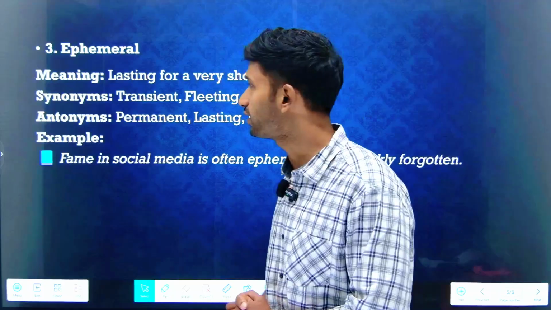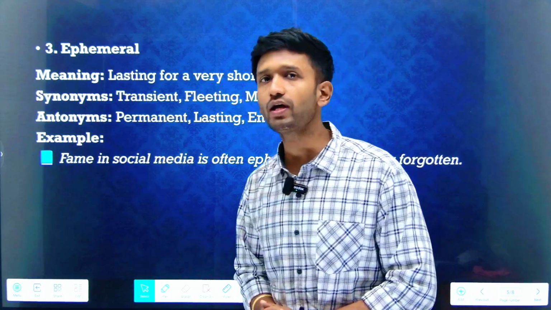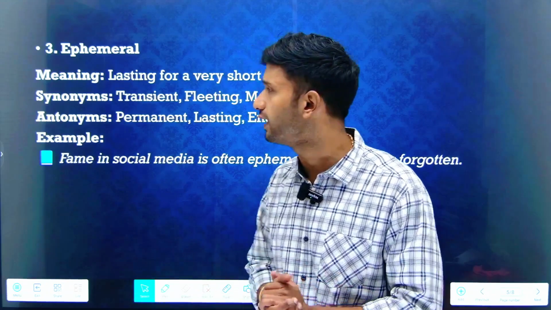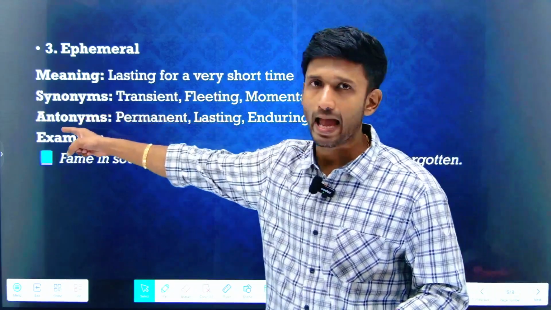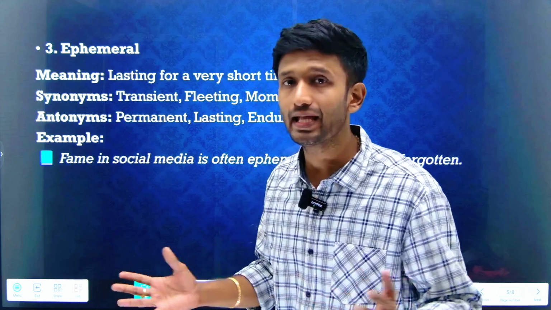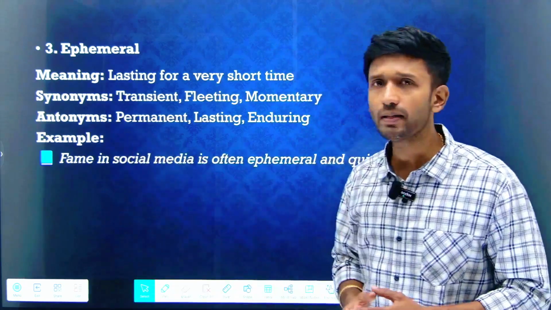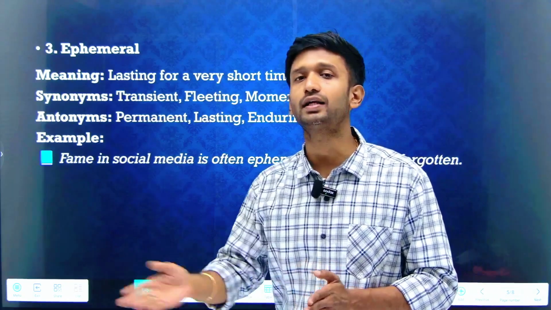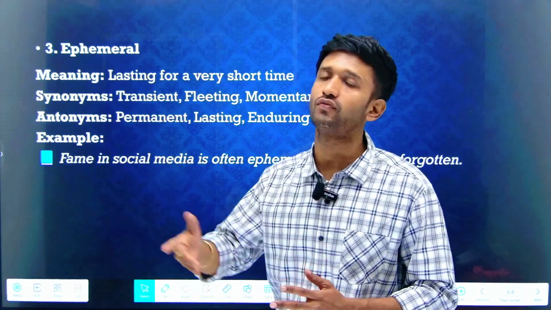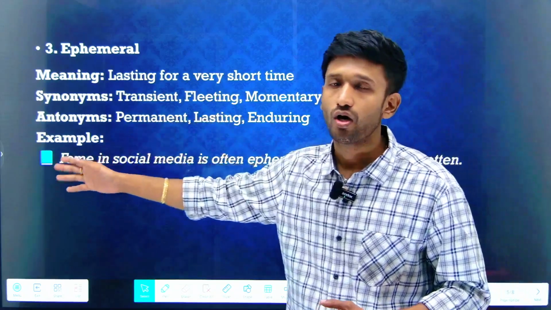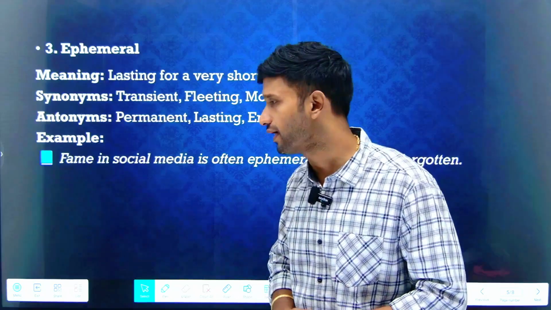Now let's move on to our third word for today, ephemeral. Ephemeral means lasting for a very short period of time, quite short-lived. Synonyms are transient, fleeting or momentary. It existed just for some time and then disappeared. Antonyms would be permanent, lasting or enduring. Obviously, things that are permanent, that are going to last for a very long period of time, lasting or enduring, act as the antonyms for the word ephemeral.